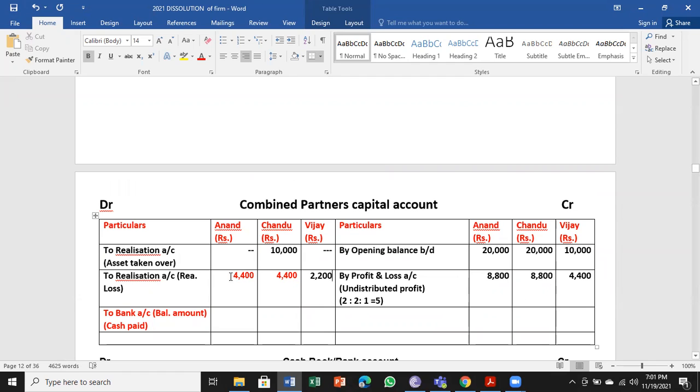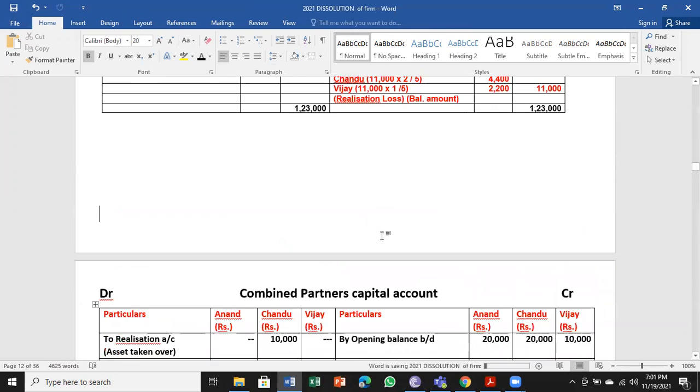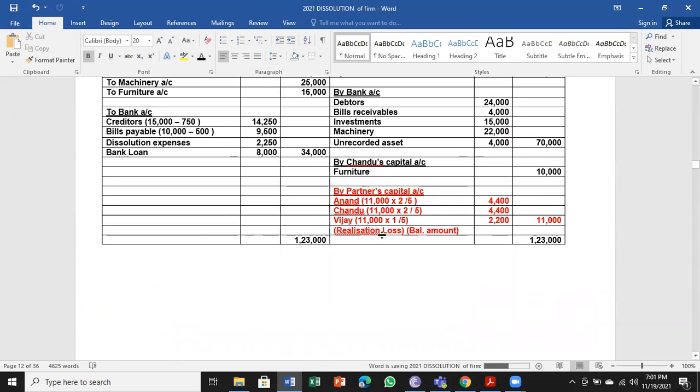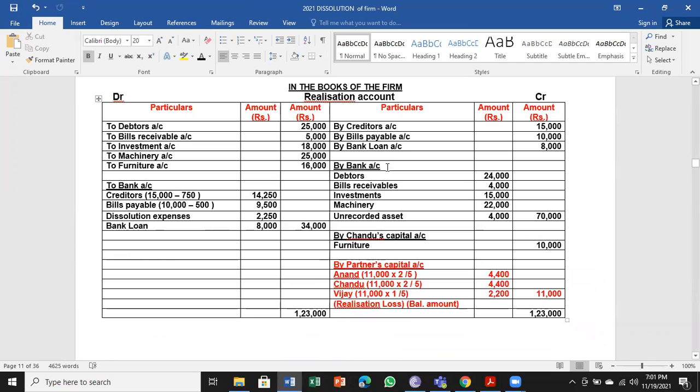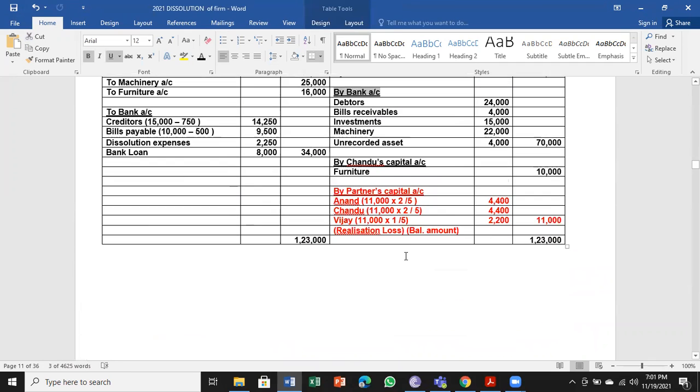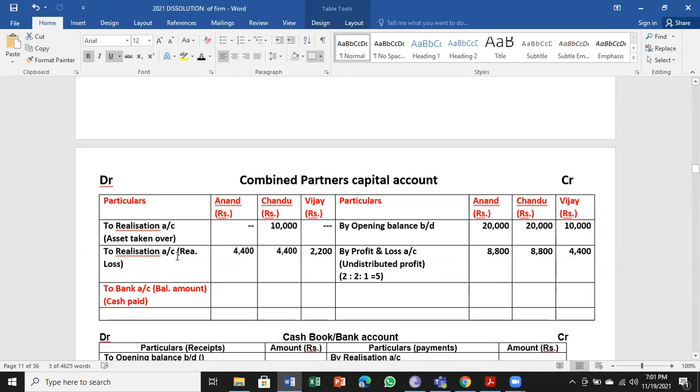Correct? So yes, we have transferred the realization loss also. Whatever accounts are there, capital account means it goes to capital account. Bank account means the entries will go to bank account, because all are transfer entries in the double entry system, that we have to remember. So we had two capital account entries here on the credit side, which we have transferred to the debit side. So hope you understood.